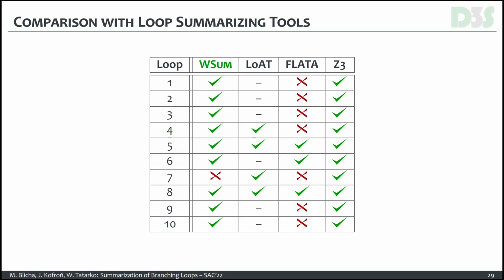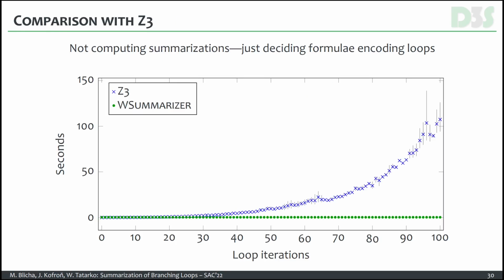we also focus on the performance in terms of time to compute the summarization or validate the branch sequences. And this is the content of this slide. So basically, as I already said, Z3 was used just to decide the formula, formally encoding the loops. And as you can see, the Z3 performance, the required time to compute or validate the sequences, depends exponentially on the number of iterations. However, our W Summarizer is not sensitive to the number of iterations, and it can compute the summarization for any number of loop iterations.